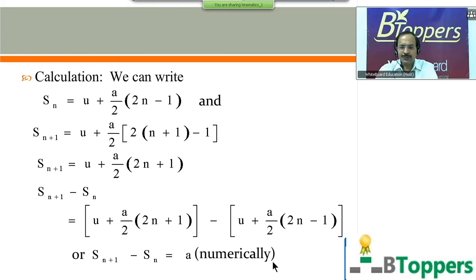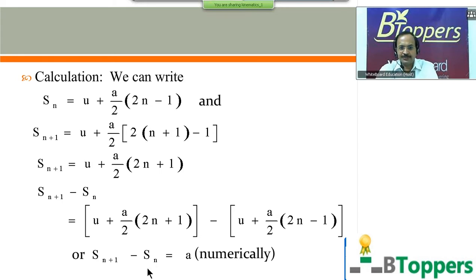That means when the particle moves in a straight line path with uniform acceleration, the displacement covered in the n plus 1th second minus the displacement covered during the nth second is numerically equal to acceleration. And you can observe that the difference S(n plus 1) minus Sn is equal to a, which is a constant, independent of n. That means the conclusion holds good for any value of n.